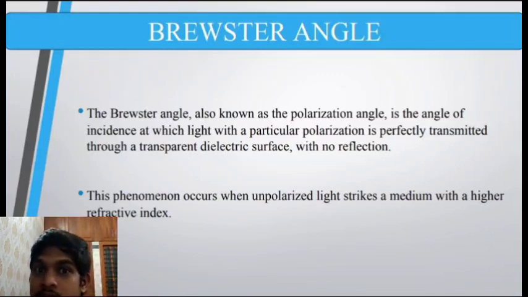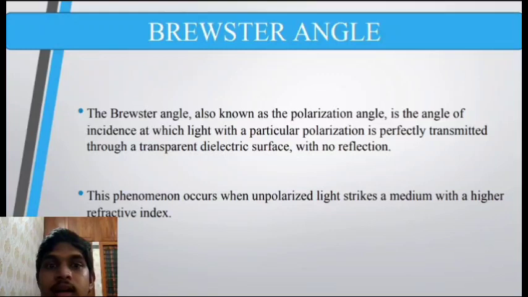In the case of total internal reflection, light should travel from a denser to a rarer medium. That is, light should hit a medium having a lesser refractive index. For the Brewster angle case, we need a higher refractive index. That is, the light should travel from a rarer medium to a denser medium. This phenomenon occurs when unpolarized light strikes a medium with a higher refractive index. So we need a denser medium for the polarization angle.